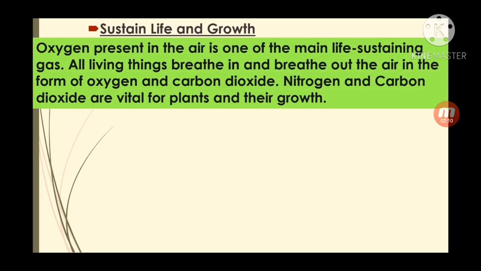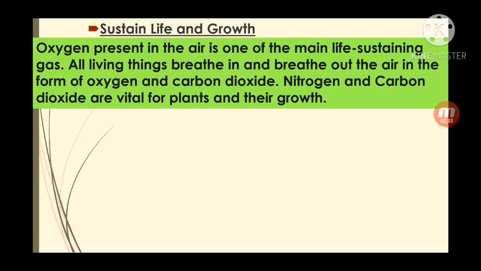Sustain life and growth. Oxygen present in air is one of the main life-sustaining gases. All living things breathe in and breathe out air in the form of oxygen and carbon dioxide. Nitrogen and carbon dioxide are vital for plants and their growth.